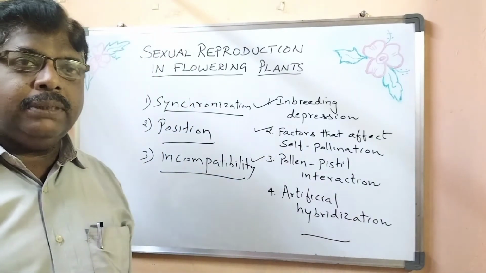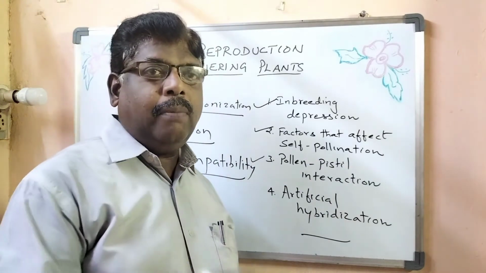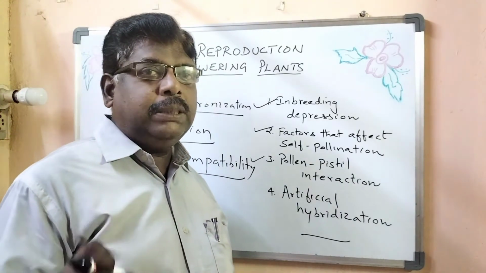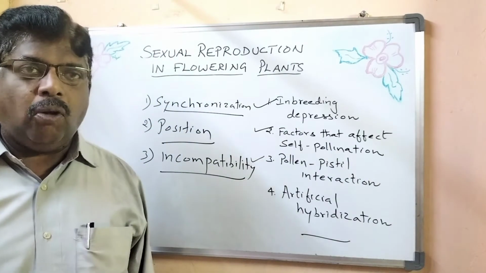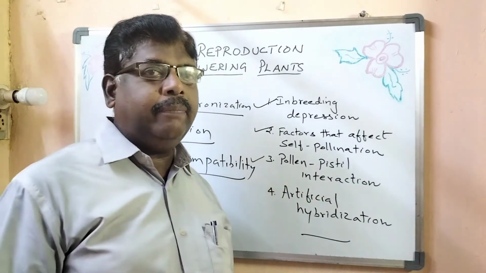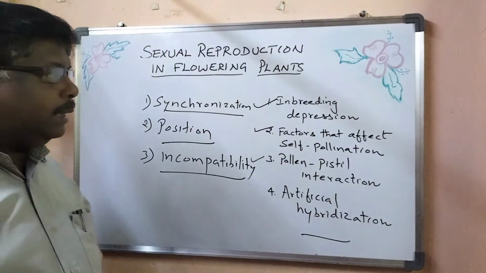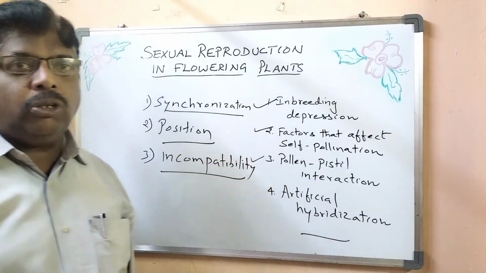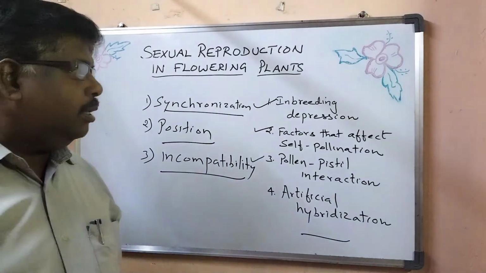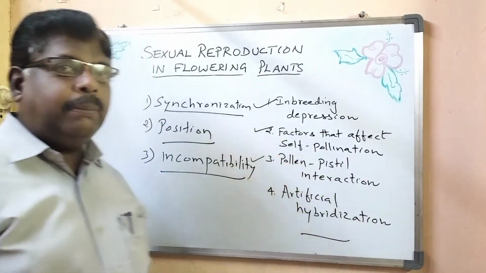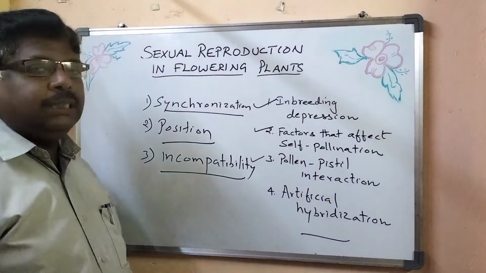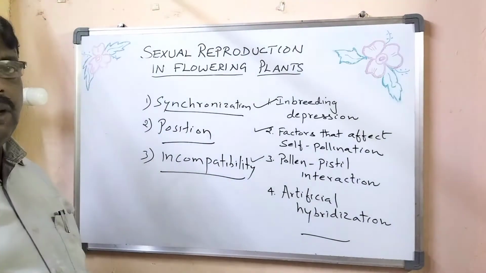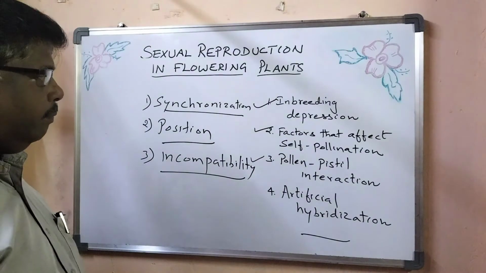Sometimes different pollens may come and contaminate, so the stigma recognizes which pollen is right and which is wrong. That incompatibility will affect self-pollination, that is autogamy. That's about pollen-pistil interaction.